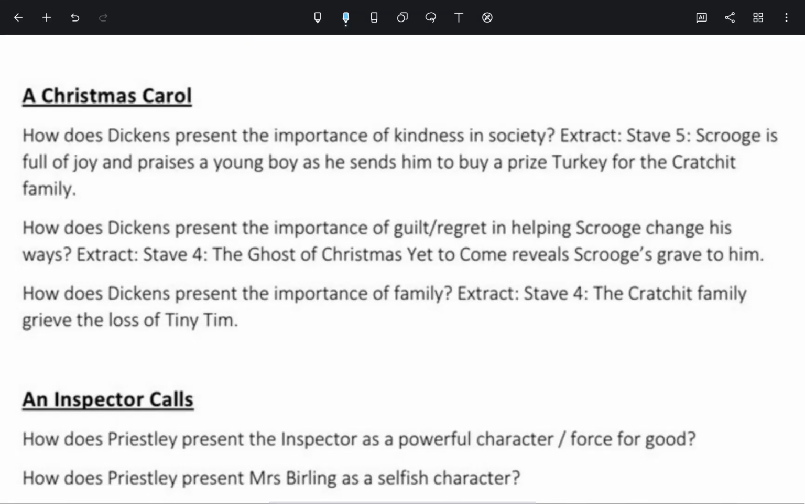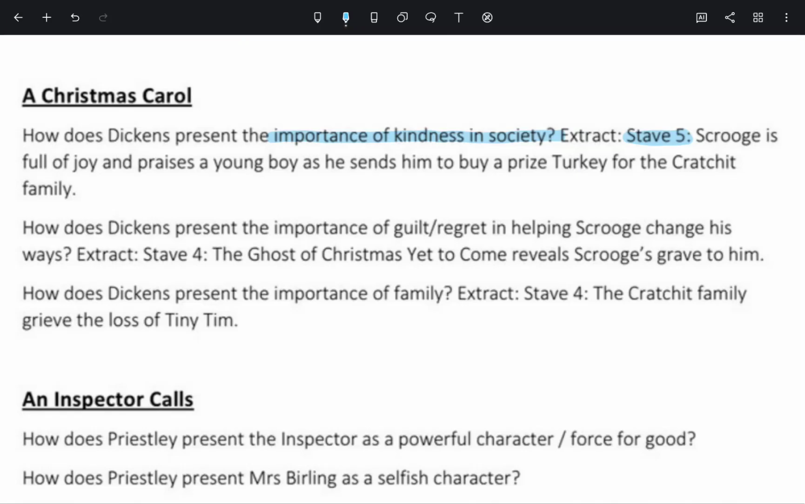Moving on to A Christmas Carol. How does Dickens present the importance of kindness in society? Okay, that's a really easy, straightforward question. Where should you be looking? Specifically, stave 5. Remember, towards the end of A Christmas Carol, Scrooge is full of joy and praises a young boy as he sends him to buy a prize turkey for the Cratchit family.